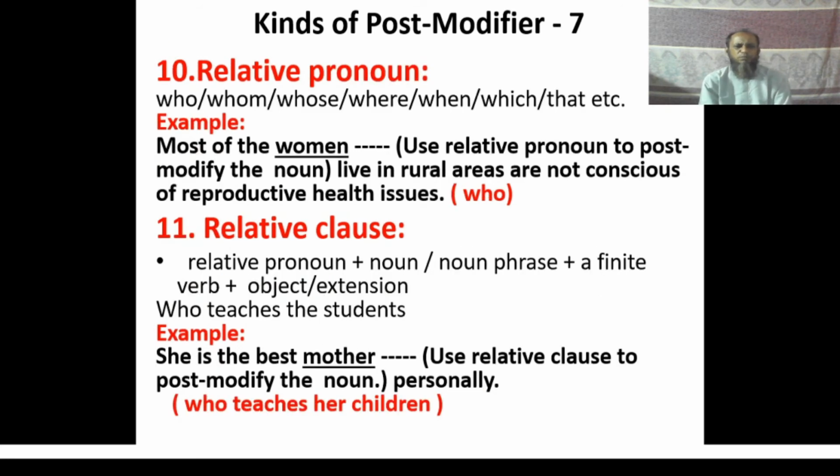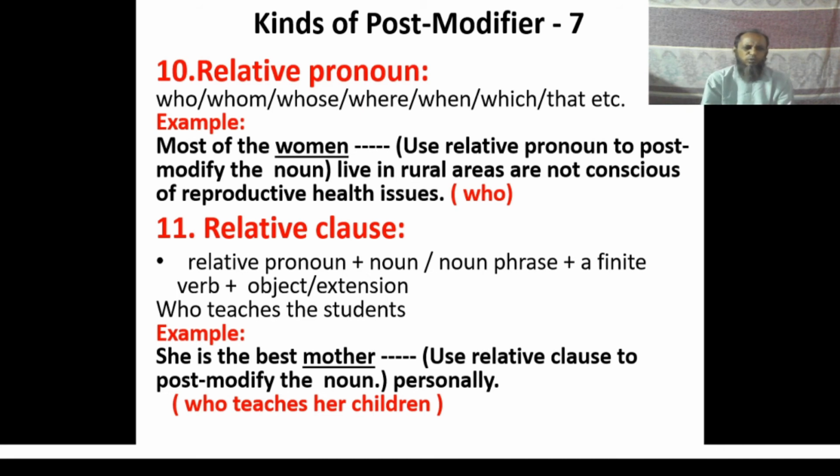The next one is relative pronoun. Look at the examples of relative pronoun and look at the structure of relative clause. The structure of a relative clause is relative pronoun plus noun or noun phrase and a finite verb with an object or extension. Sometimes if the relative pronoun is who or which, no noun or noun phrase, that is, no subject, will be used after the relative pronoun and before the verb.